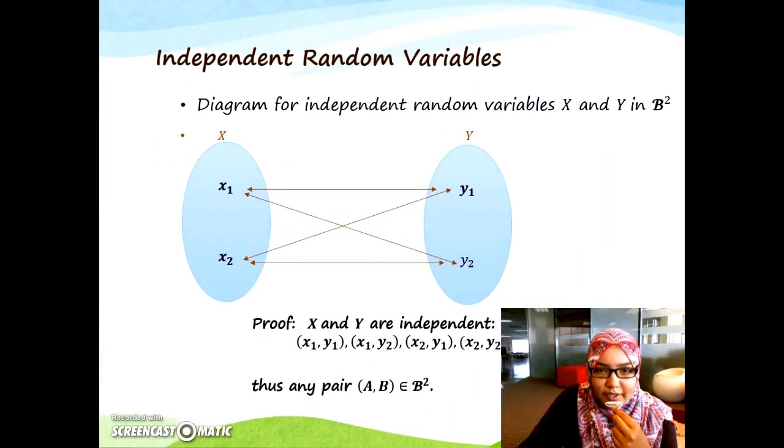Diagram for the independent random variables X and Y in B square. Prove that X and Y are independent: x1, y1, x1, y2, x2, y1, and x2, y2. Thus, any pair A, B in set B square.